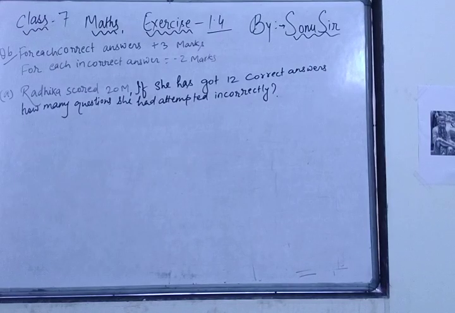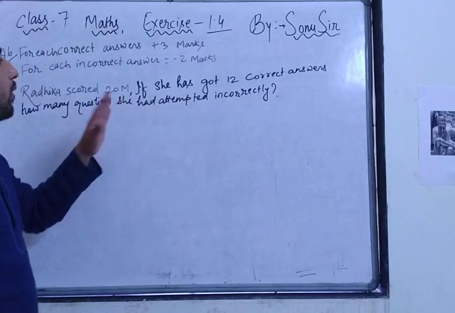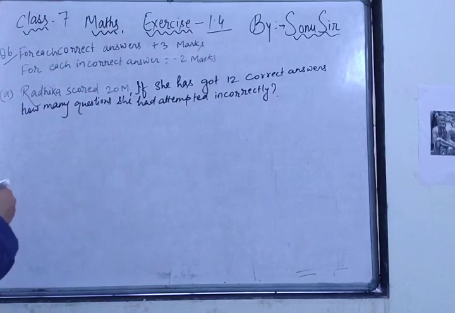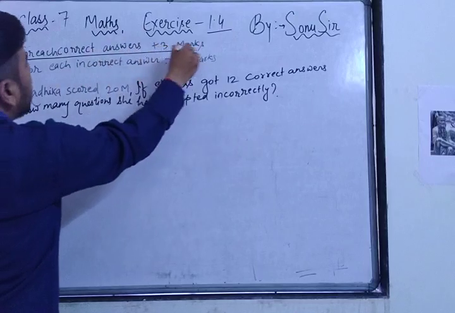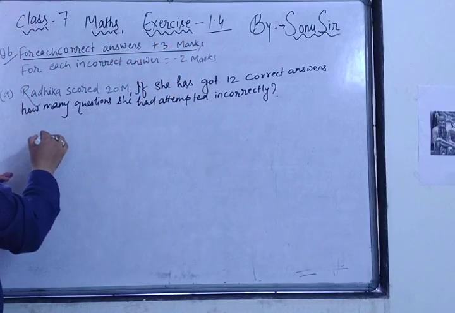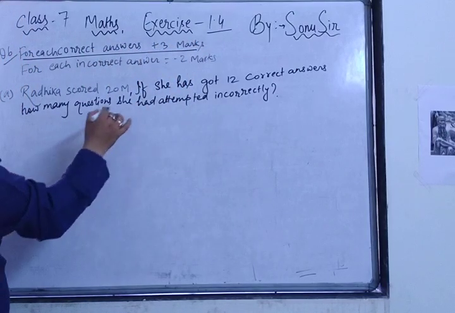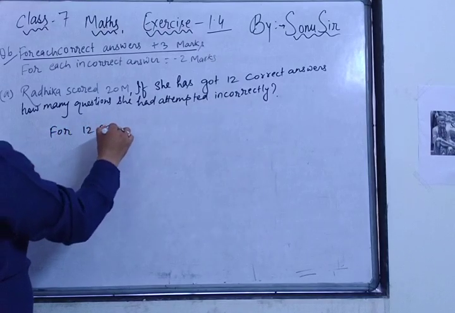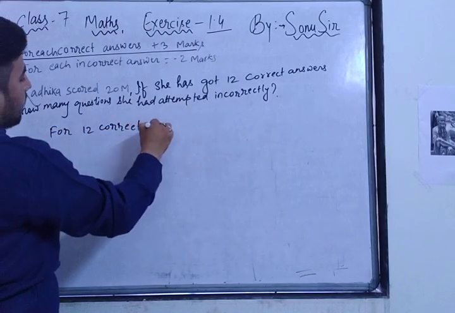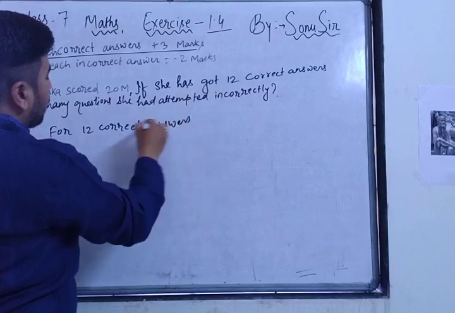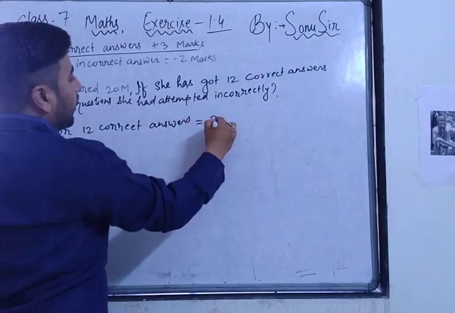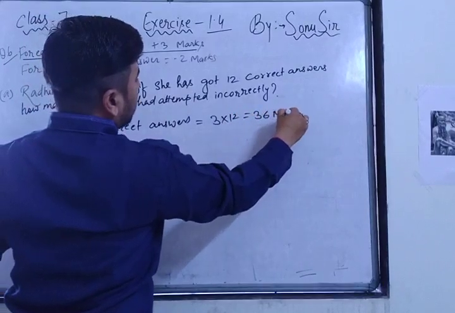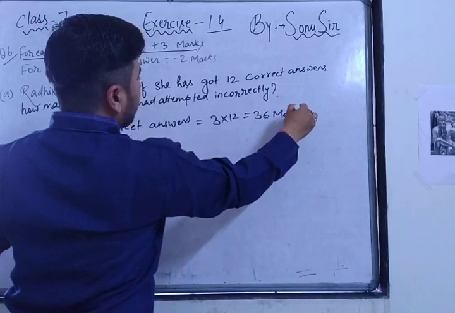Now the question is what? See, Radhika scored 20 marks. If she had got 12 correct answers, first of all, for each correct answer plus 3 marks. So for 12 correct answers, what will be the marks? 3 into 12 is equal to 36 marks, right?